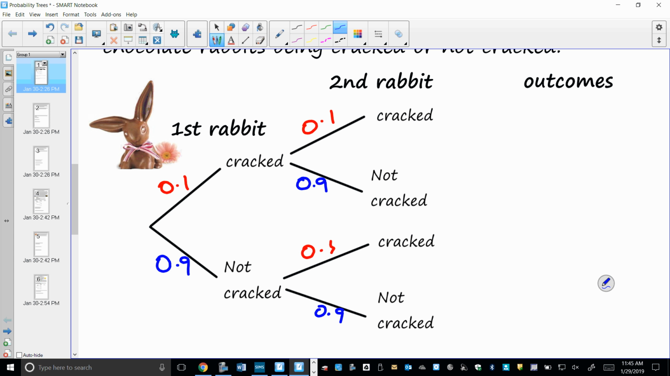So here we've got a summary of our different outcomes. If I were to follow this branch, it means my first one was cracked, and my second one was also cracked. So I have a cracked and a cracked rabbit. Now notice I'm going to list them level with my final tree branch. So here this would be cracked, this one would be not cracked. So here I'm going to have a cracked and a not cracked. This one is a not cracked and a cracked. And the bottom one is not cracked and not cracked.